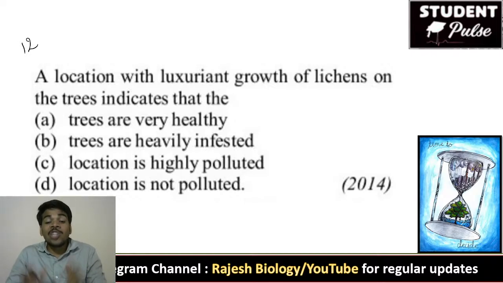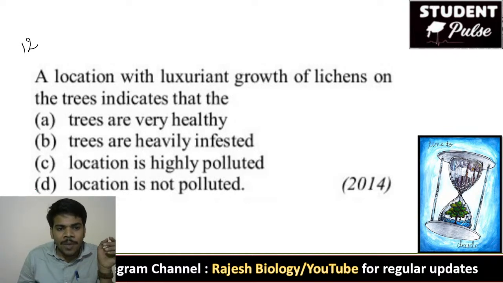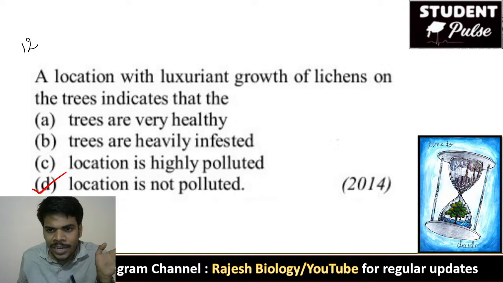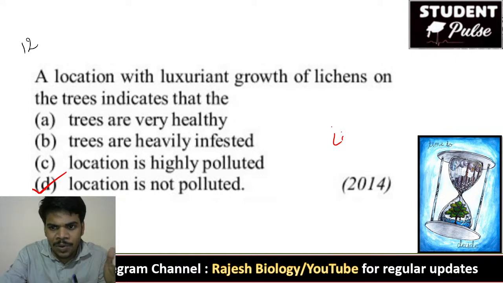Actually, the location is not polluted. The location is very healthy. There is no pollution; then only lichens will grow. If the lichens are not there, the location is highly polluted. I've already told you, lichens are the best air pollution indicators. If lichens are there, there is no pollution. Where pollution is absent, only in that area will lichens grow.